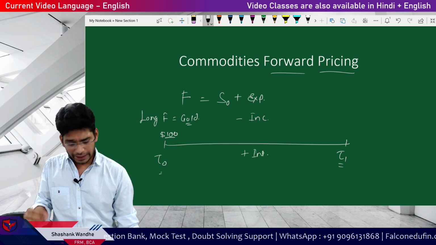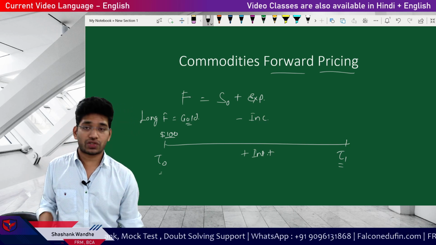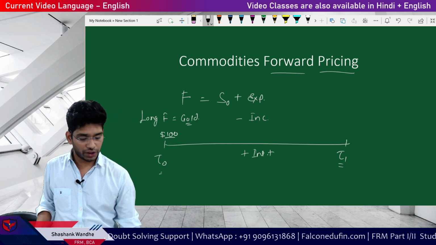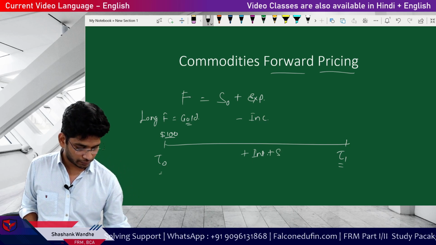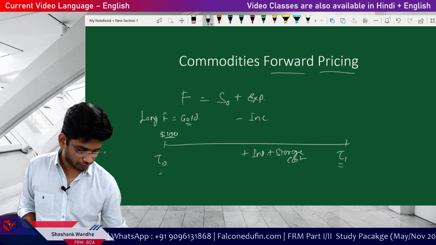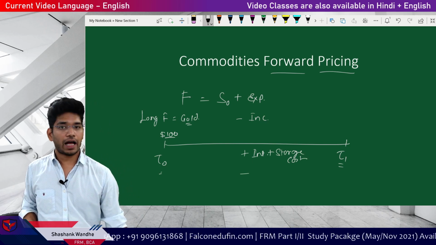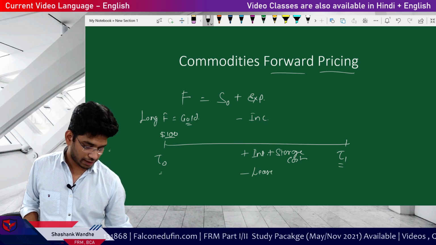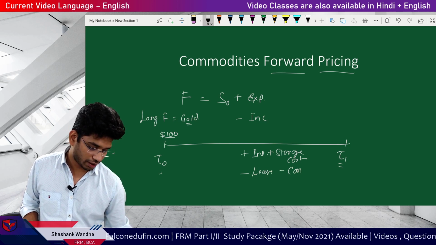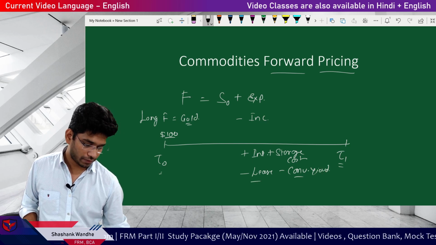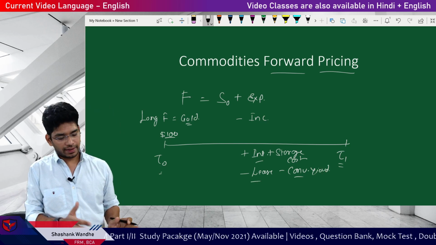Then in commodities we have one more extra expense, which is the storage cost, which was not applicable for shares. And then we have some incomes here: one income is lease, and one more income is convenience yield. So primarily we have to discuss these four factors.